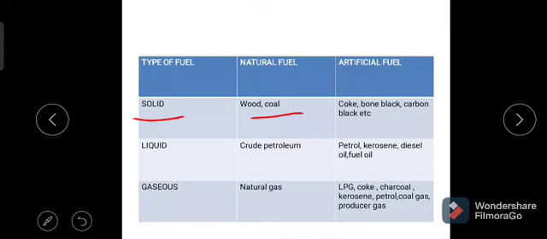Wood is available in solid state. Coal is also available in solid state. These are available in Earth's crust.